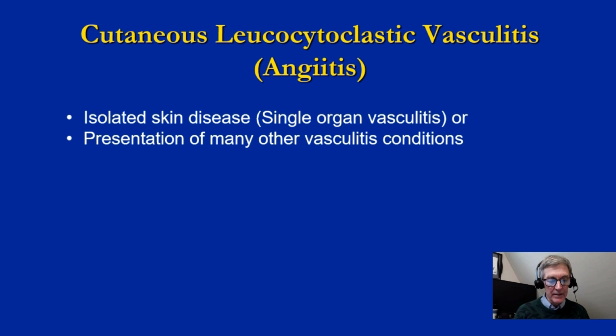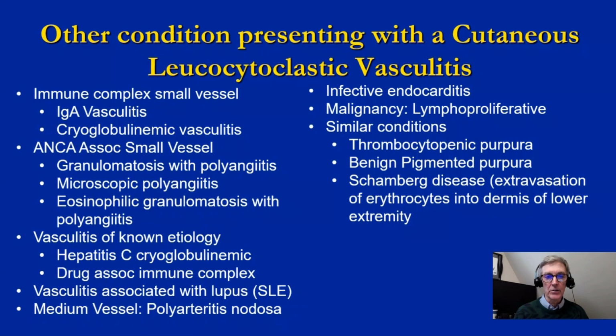The problem is this can exist as an isolated skin disease, which we're considering right now, or it can be a presentation of many other vasculitis conditions. And we've already seen evidence of that when we talked about granulomatosis with polyangiitis and when we discussed polyarteritis nodosum. So I want to go through the differential diagnosis of what can present as a cutaneous leukocytoclastic vasculitis. I am again copying my lecture notes, so you'll have this written down for you. You don't have to copy this.